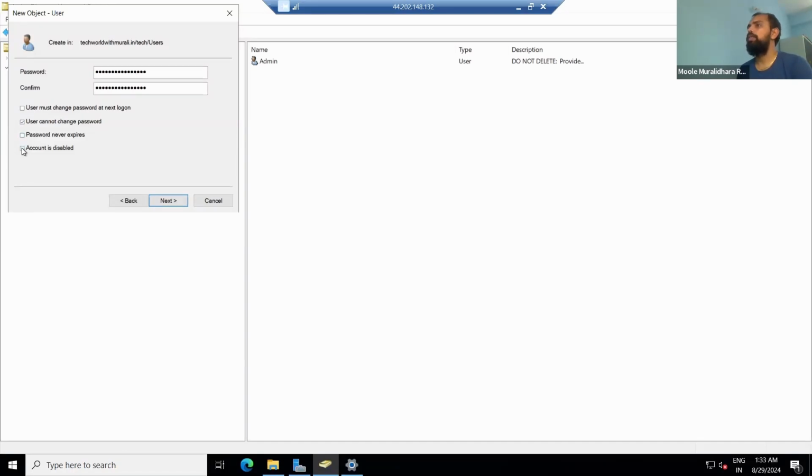In case you want to disable the account, you can use Account is disabled. Here is one of the most important things to remember. Let's take an example: you are creating a user that is considered a service account. For that, you have to select Password never expires, because that service account should not expire.